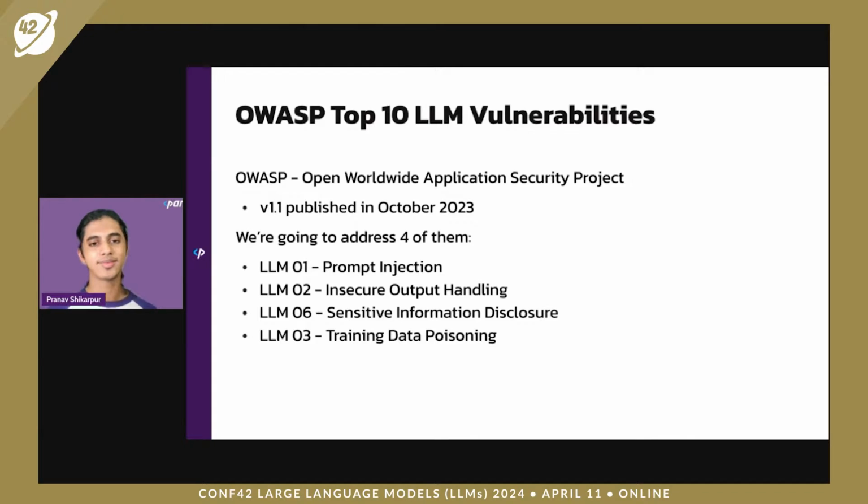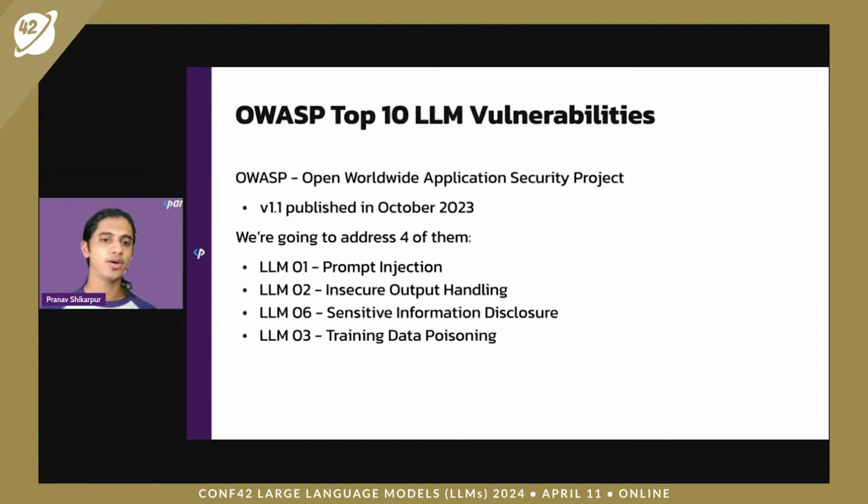Let's talk about the OWASP Top 10 Vulnerabilities. OWASP is the Open Worldwide Application Security Project. They're most famously known for the OWASP Top 10, which is a list of application vulnerabilities. For example, SQL injections and XSS vulnerabilities are on that list. But they came out with a list of LLM vulnerabilities last year in October.